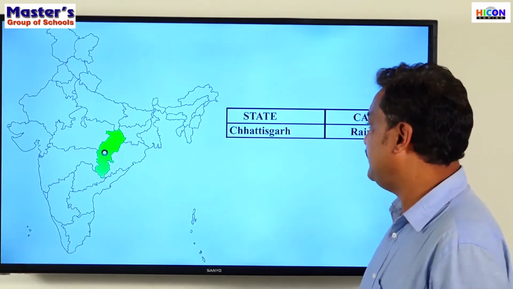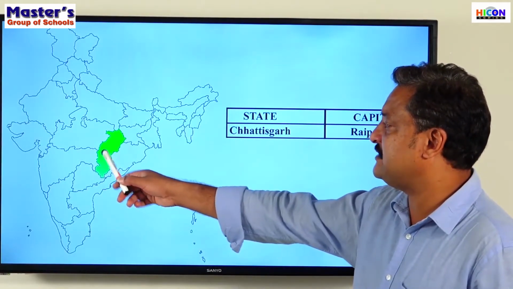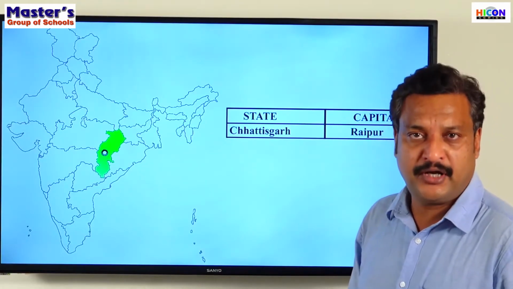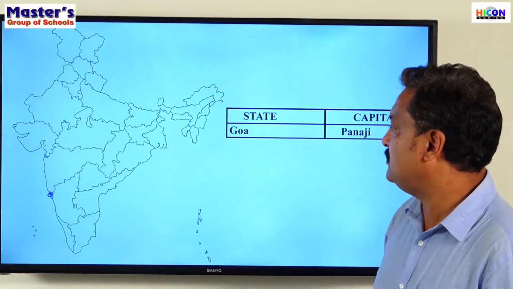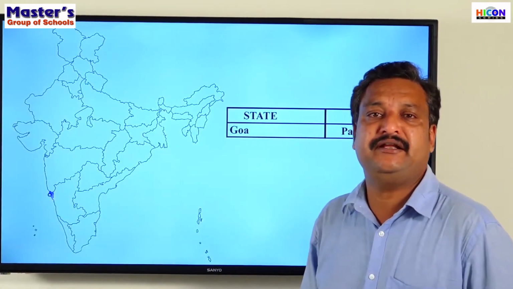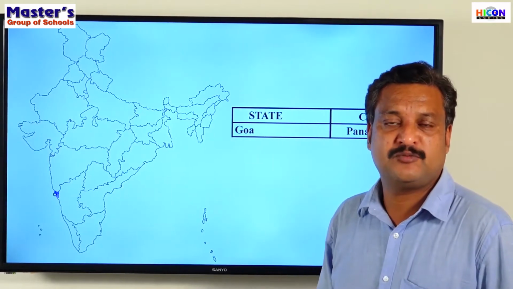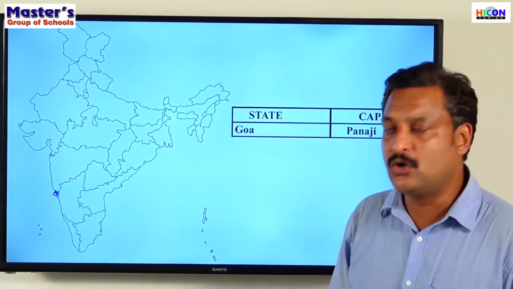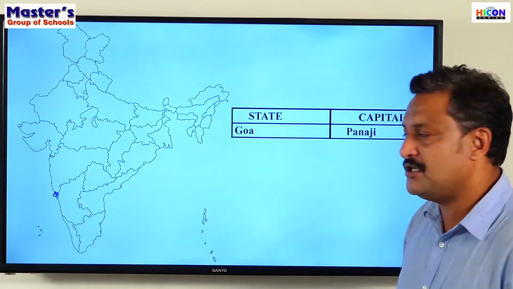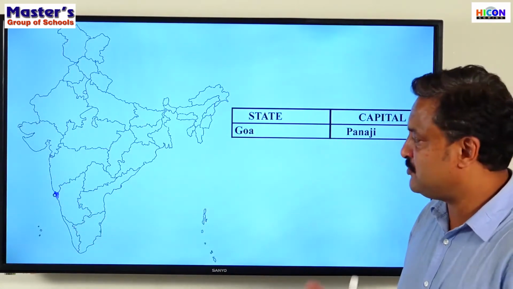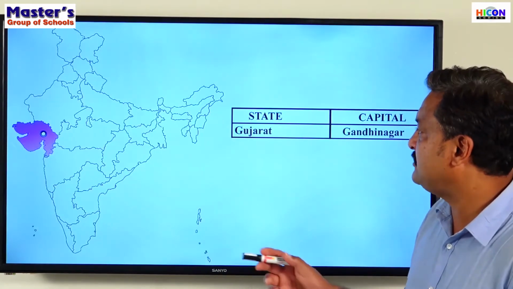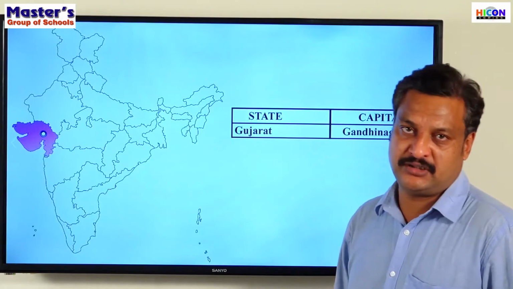Chhattisgarh is the next state, and the capital of Chhattisgarh is Raipur. What's the capital of Chhattisgarh? Raipur. The next one, Goa, the smallest state in India. It's here, and the capital is Panaji. What is the capital of the smallest state of India? Goa, Panaji. The next one, Gujarat.